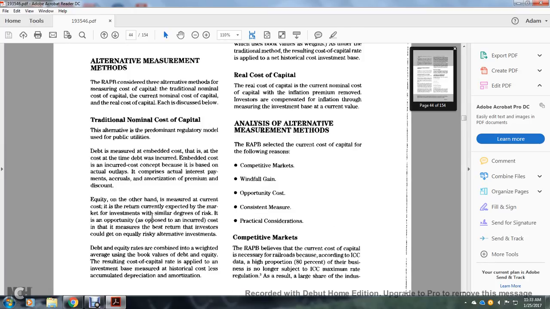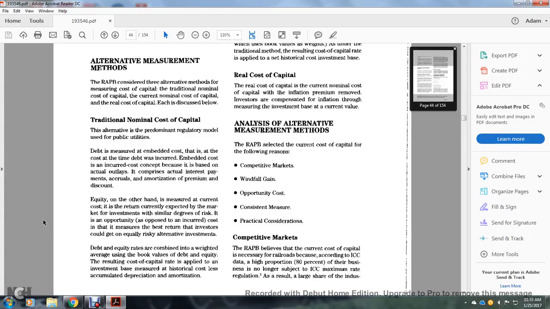With the traditional nominal cost of capital, the alternative is a predominantly regulatory model with the use of public utility debt, measured as an embedded cost. That is the cost at the time the debt is incurred. The embedded cost is incurred with the cost concept because it is based on actual outlays: the actual interest payments, the accruals, and the amortized premium or discount.